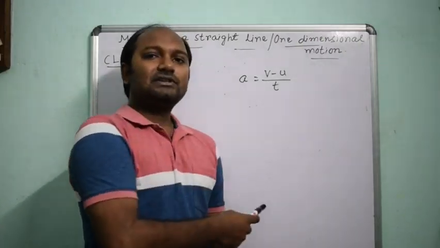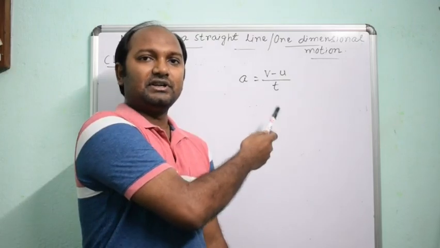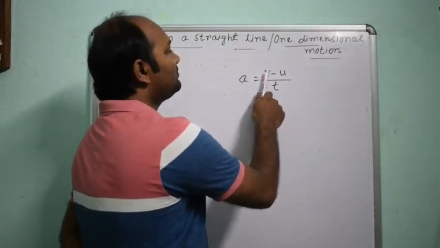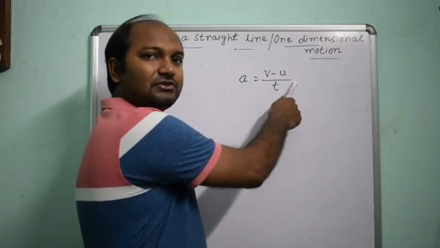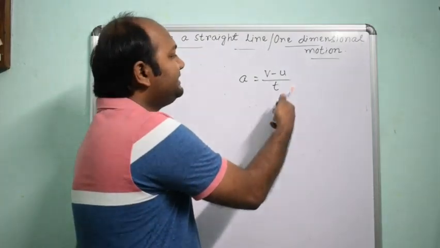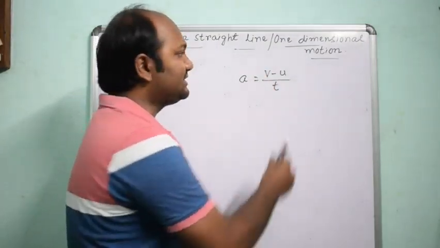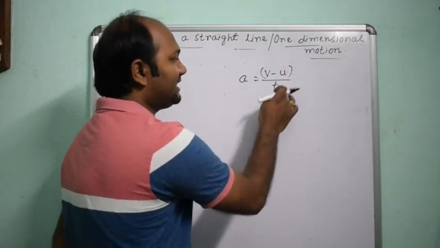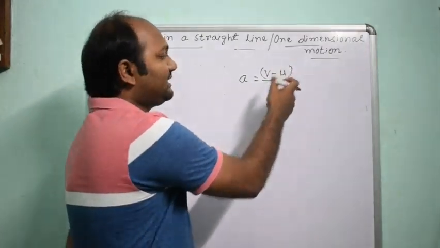How can you calculate acceleration? If you find the rate of increase in velocity, then you can find the acceleration. Here u is the initial velocity of the object. In t time, its velocity increases to v. So the increase in velocity is v minus u in t time, divided by t. So it is the rate of increase in velocity, that is, per unit time.